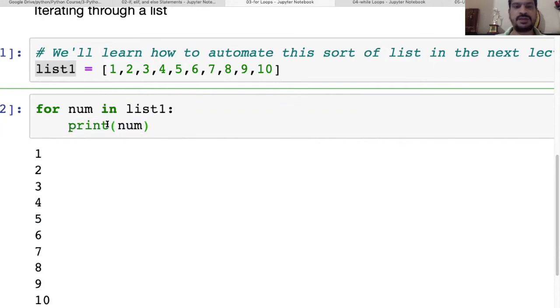So here num will start from the beginning, the 0th position, and it will iterate one by one through the end, and it is going to print all the values which are there inside the list by the num variable. Getting it?